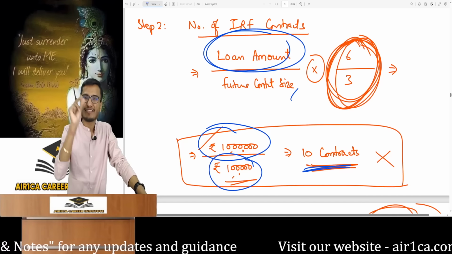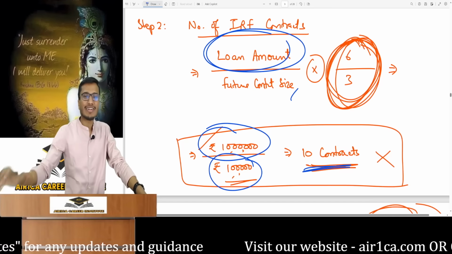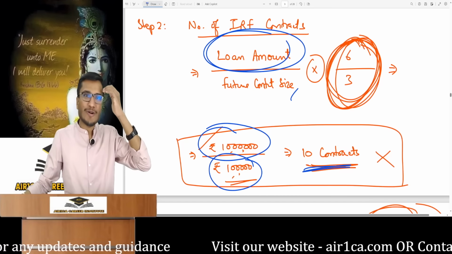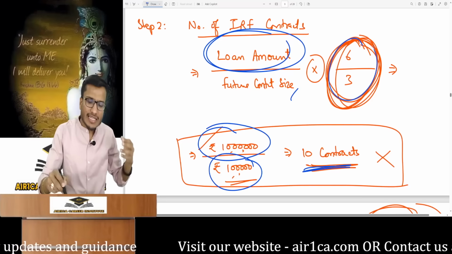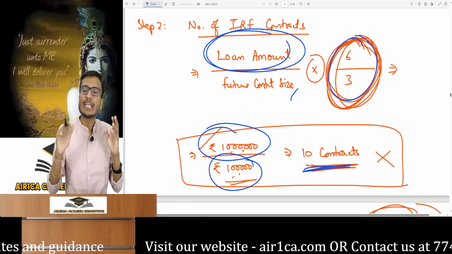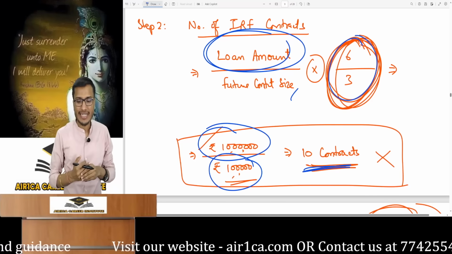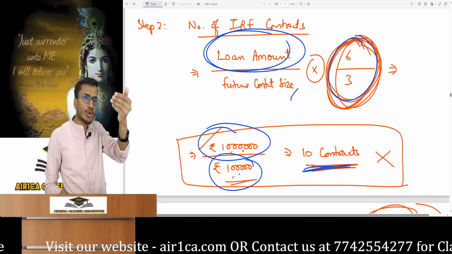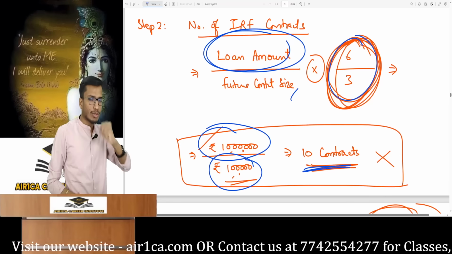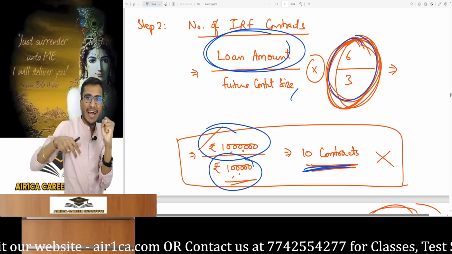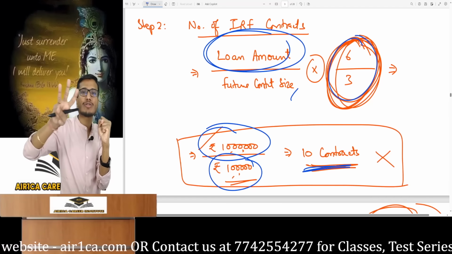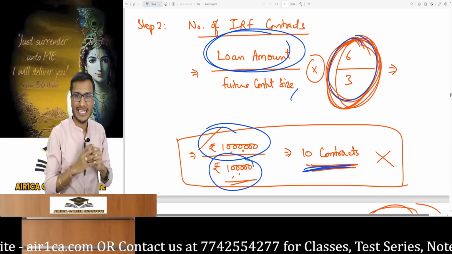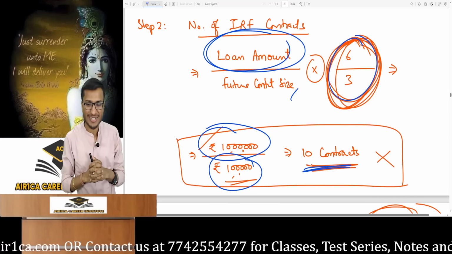But there's one more significant feature. Just like in equity derivative hedging, we multiplied by the beta of the portfolio, similarly, we will give an effect here as well. But here we won't use beta, we'll use something else for adjustment. Let's understand the effect. Sometimes what happens, in our example, I need the loan for 6 months. However, the interest rate future contract in the market has a 3-month maturity. And generally these contracts are for 3 months.